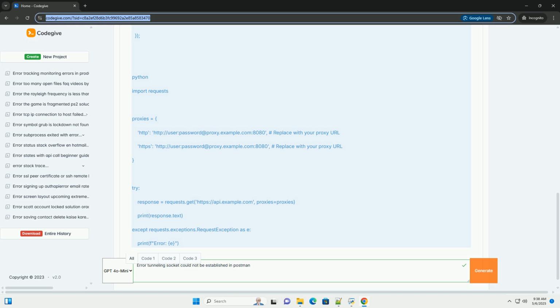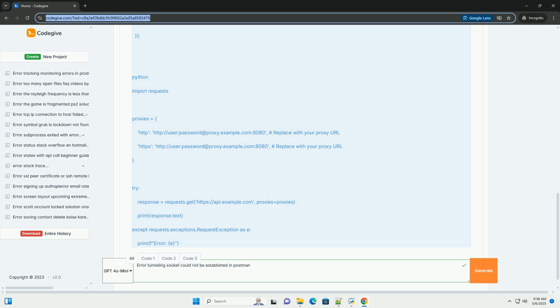HTTPS proxies and SSL/TLS. If you're using an HTTPS proxy, make sure that the proxy server's SSL certificate is valid and trusted by your system. Postman might have trouble establishing a connection if the certificate is invalid or self-signed.